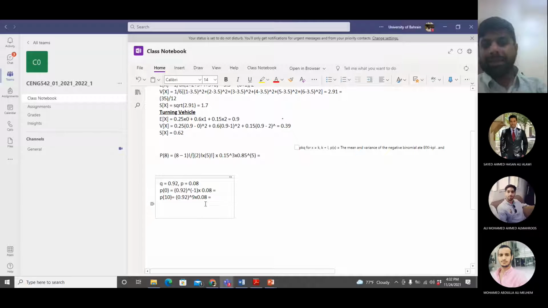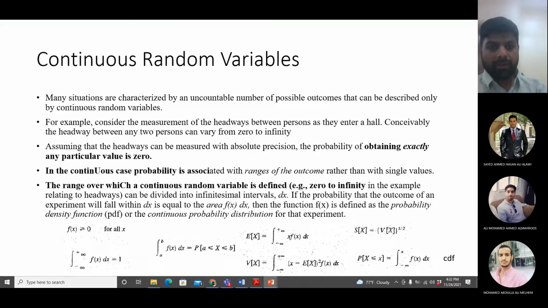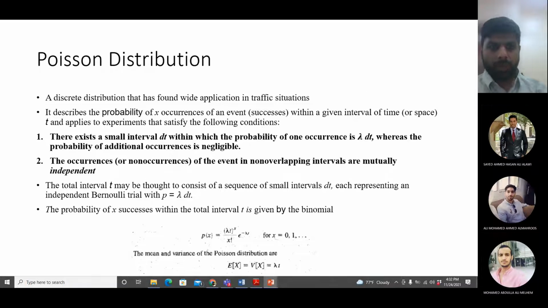Okay, so as I said, we will be applying Poisson distribution. So I'll go back. Okay, this is Poisson distribution. Lambda t was the average arrival rate or the average value. The average value for a quarter of a mile is 25 vehicles, so lambda t will be 25.